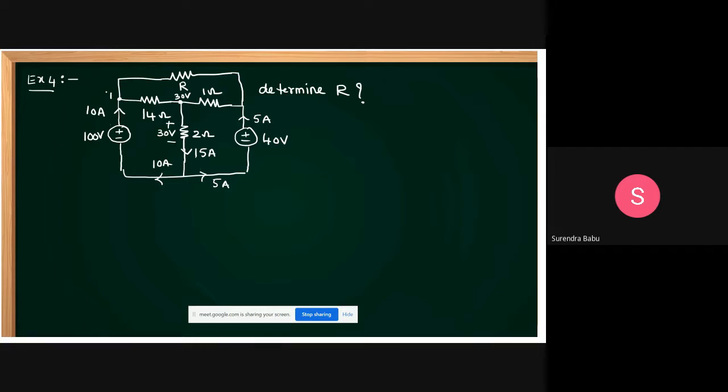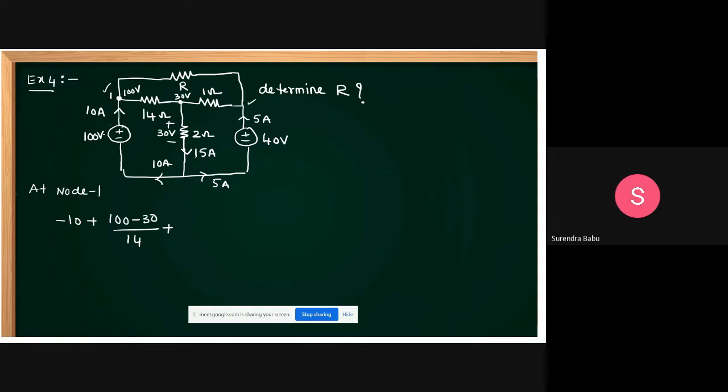Now apply nodal analysis at this point or at this point. Any point you can apply, you get the same answer. I am applying at node 1. At node 1, students, what is the entering current? Entering current is 10 ampere, so it is minus 10 plus. What is the voltage at this node, sir? Voltage at this node is 100 volts. It is (100 - 30)/14 plus (100 - 30)/14.